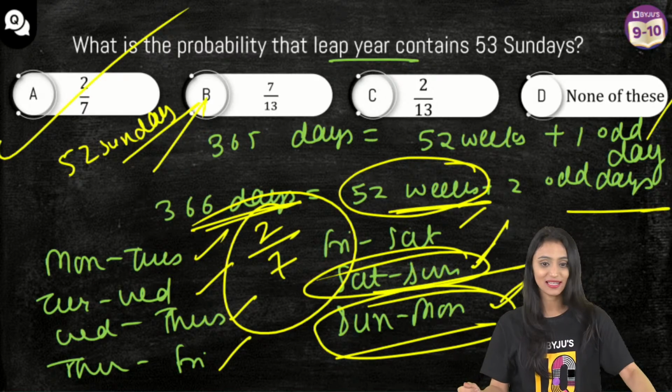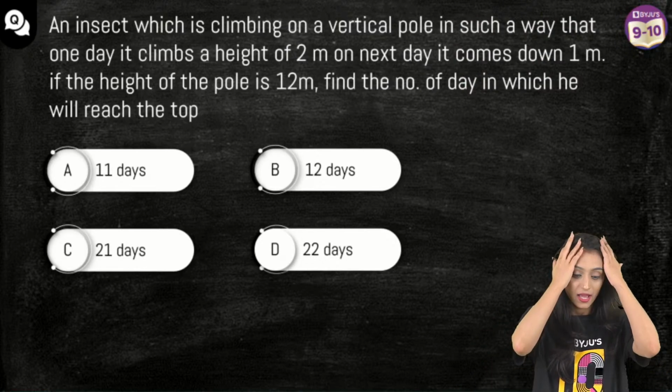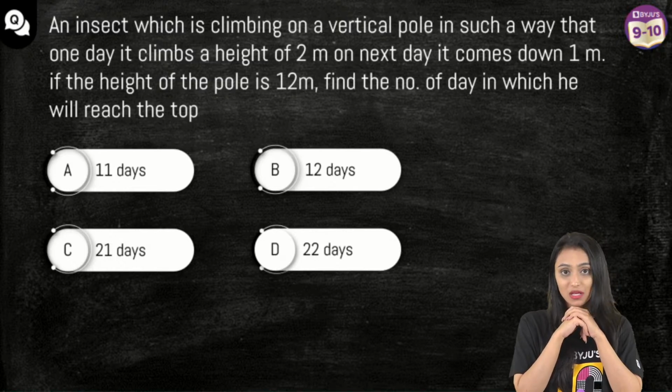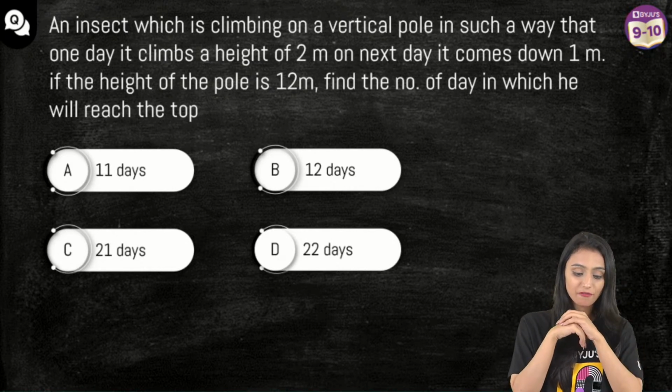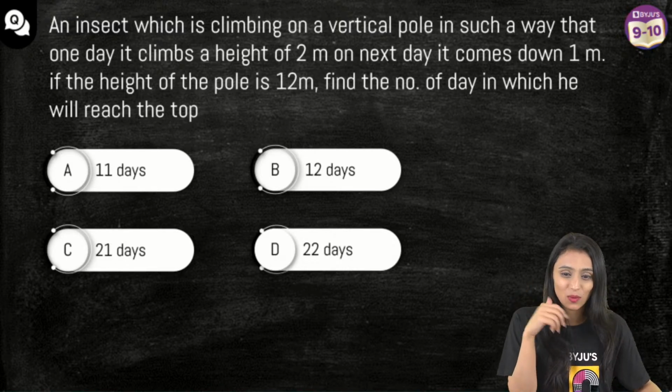Yes, all right. Let's move ahead to the next question. An insect is climbing on a vertical pole in such a way that one day it climbs a height of 2 meters. On the next day, it comes down 1 meter. If the height of the pole is 12 meters, find the number of days in which it will reach the top. Slightly trickier one, right?